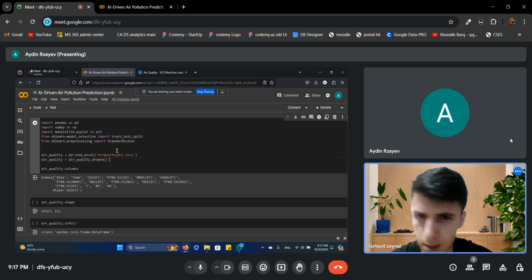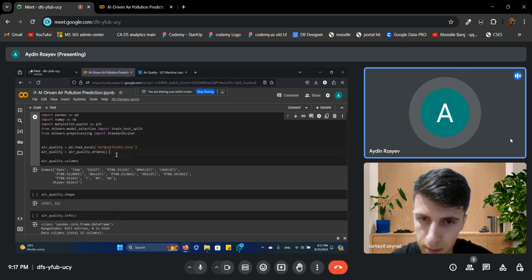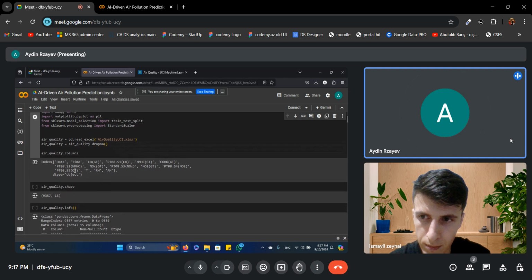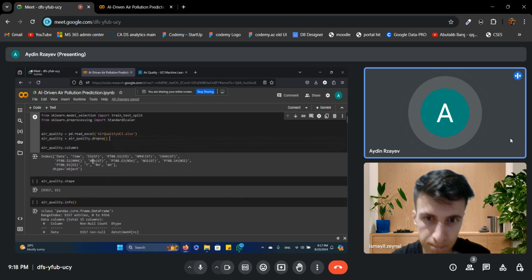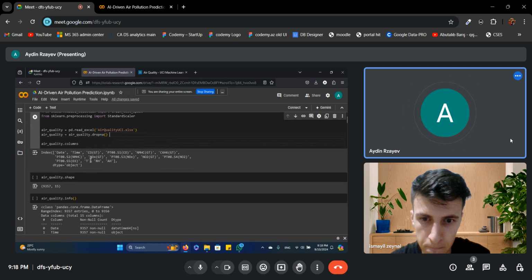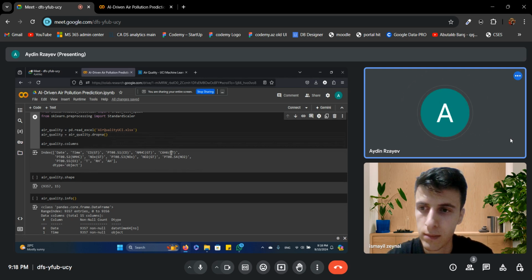Maybe Aydin can speak about the data set. Actually, naming them one by one is not necessary for now, but we can give some examples. For example, date and time, the exact day and time when the data was recorded. So CO, carbon monoxide emission level. This is the main feature we want to predict: the amount of carbon monoxide in the air and other chemicals that are in the air. For example, the amount of non-methane hydrocarbons. You see here C6H6, which is the level of benzene, a harmful chemical found in the air, and others.